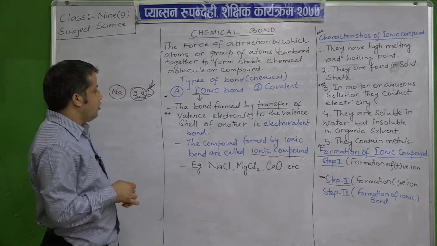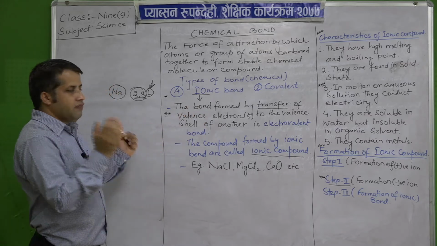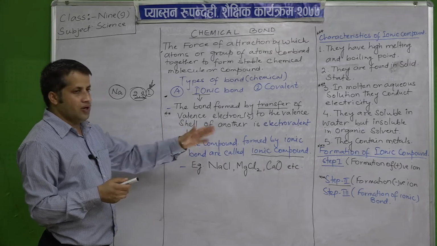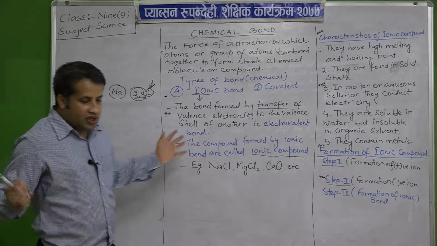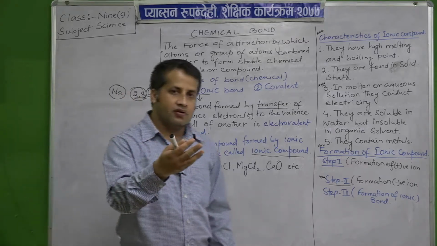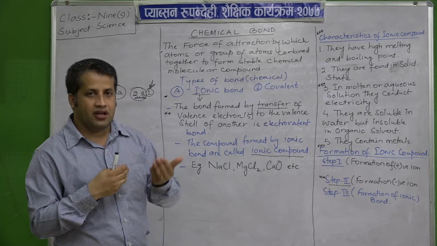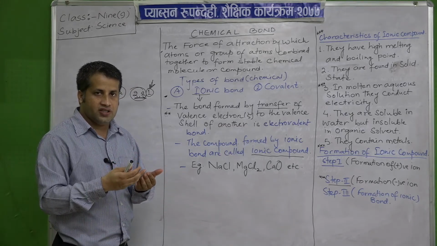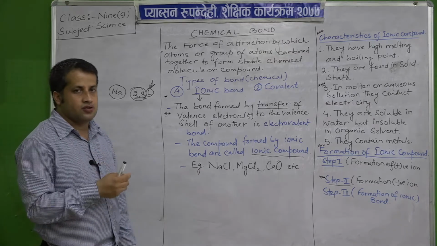So the bond formed by transfer of valence electrons to the valence shell of another atom or element is known as an electrovalent bond. If there is a transfer of electron, one will give and another will take. One has extra electrons beyond the stable electronic configuration, the other has fewer than the stable electronic configuration.